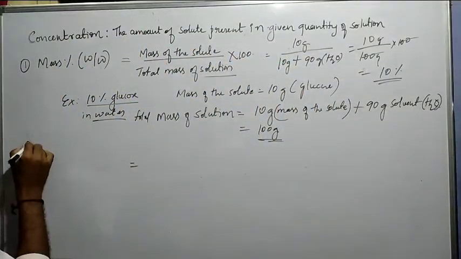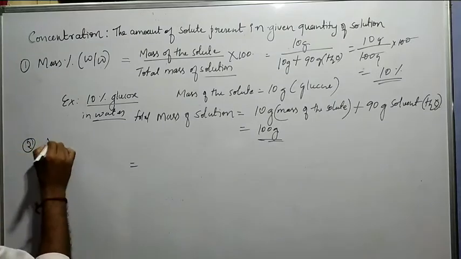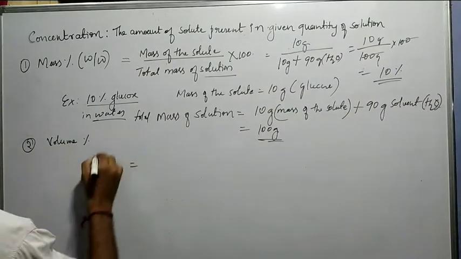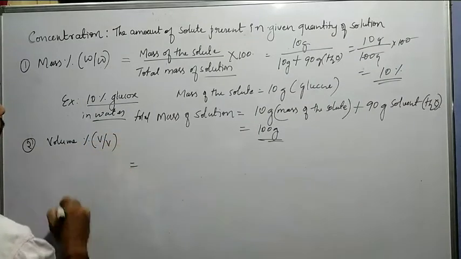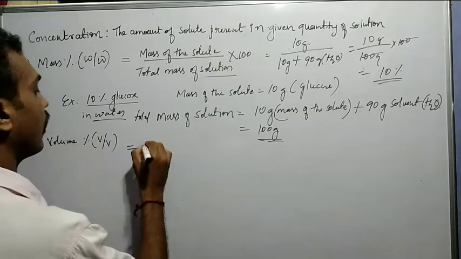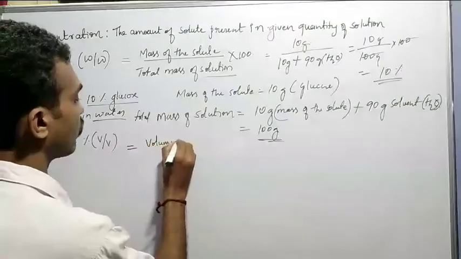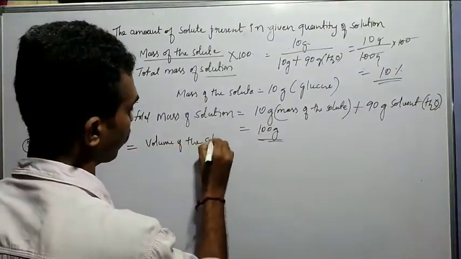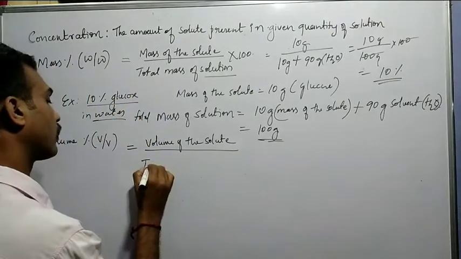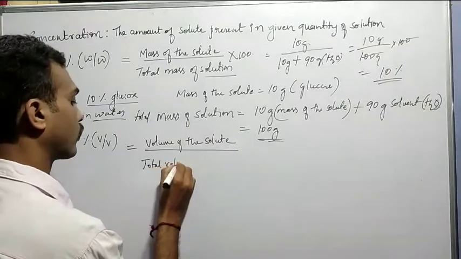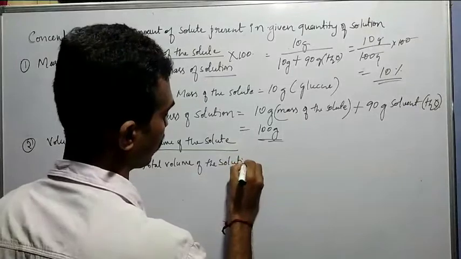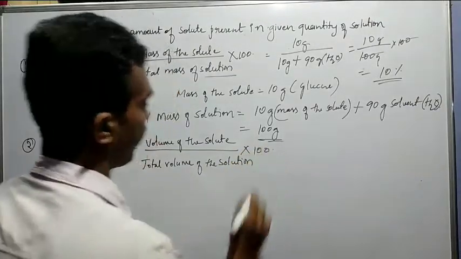So next we will go for the second, volume percentage, right? So what is volume percentage? Volume percentage is nothing but V by V, right? So here also same thing, it is equal to the volume of the solute, in ml, divided by the total volume of the solution, into 100, right?